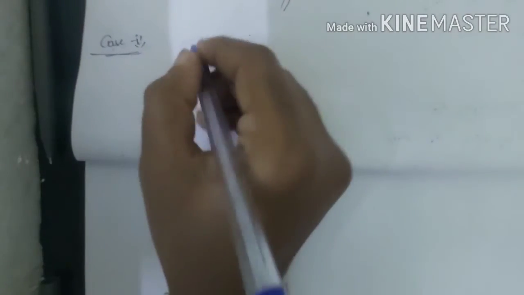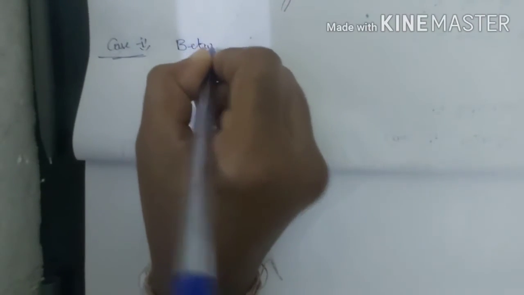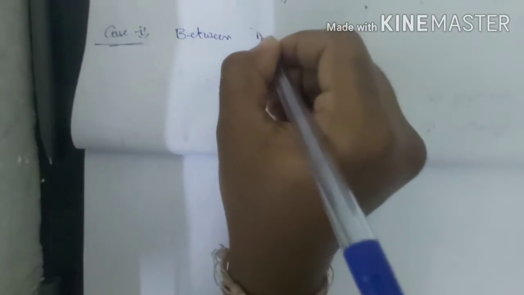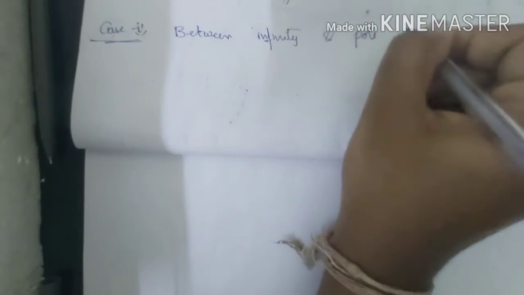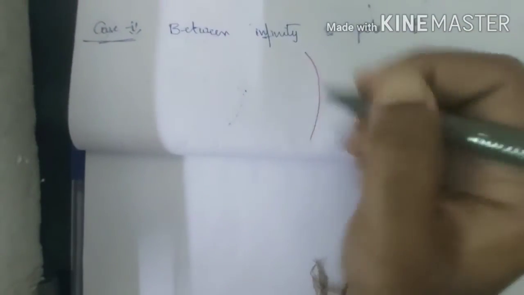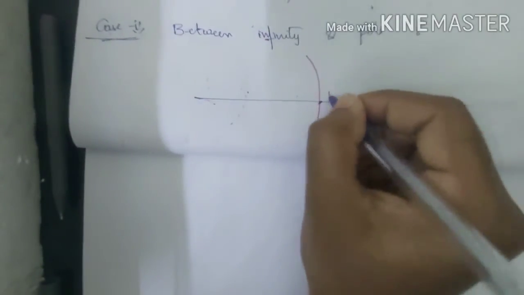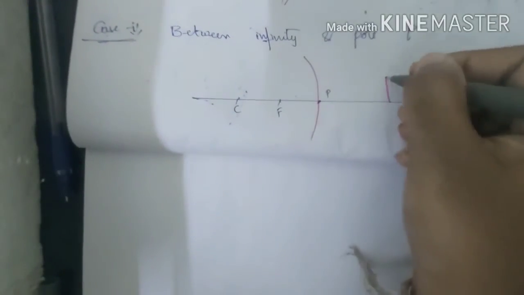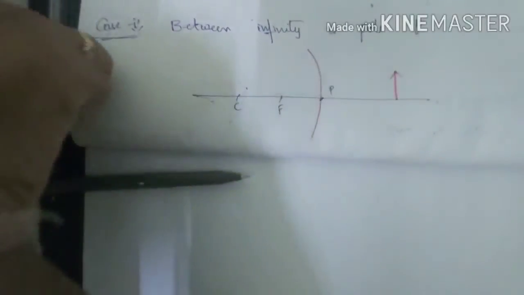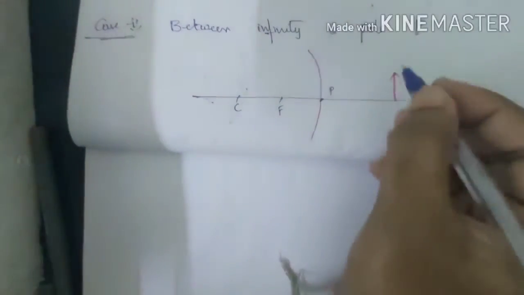Case 2, between infinity and pole, P. So I'm drawing my convex mirror again. Principal axis, pole, focus, center of curvature, and here is my object between infinity and pole. Now see where I'll be drawing.